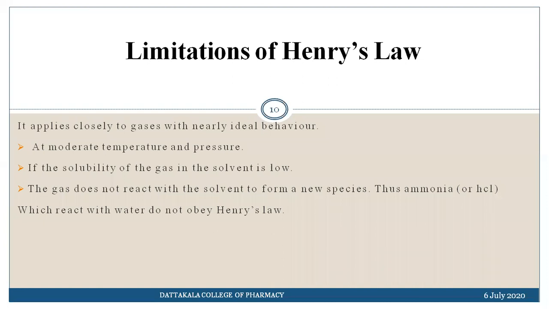So there should not be any chemical interaction between the solute and solvent, where gas molecules chemically interact with solvent molecules and form a new entity. If there is no chemical reaction, then only these solutions will obey Henry's law.